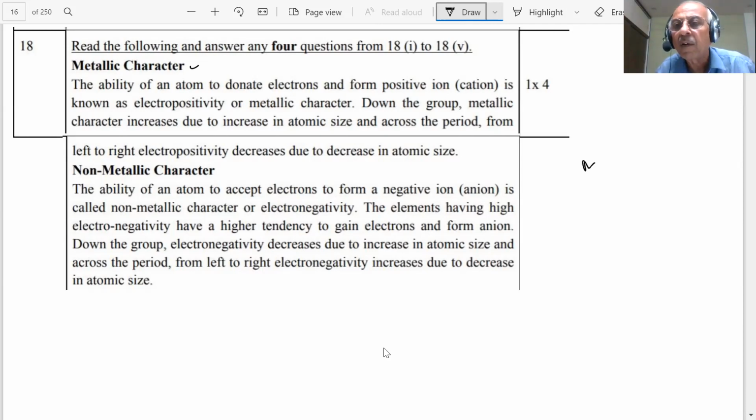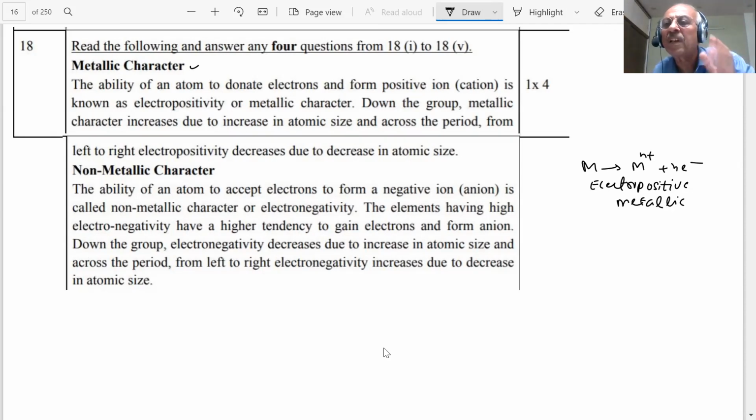Any metal, if it gives electrons, students, what happens? M gives M plus n plus n electrons. Then it is electropositive. You know that. That is what we say metallic character. And you know sodium, potassium, lithium, magnesium. In the periodic table, student, alkali metals lose the electrons very readily. And what happens? Down the group, metallic character increases due to increase in atomic size.